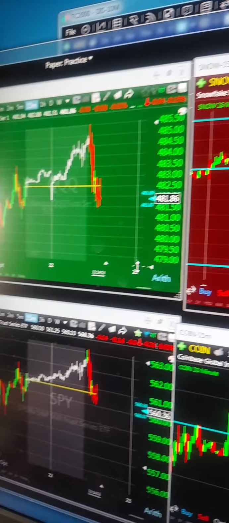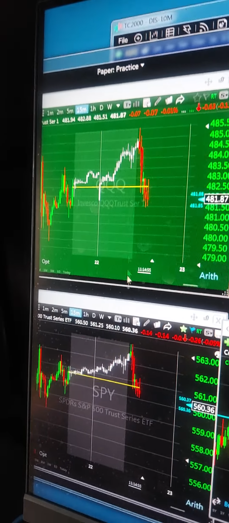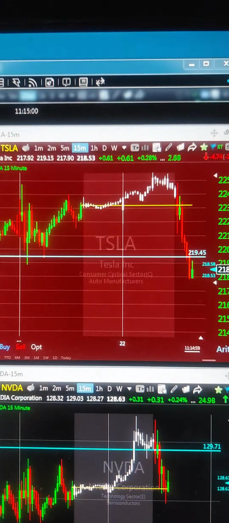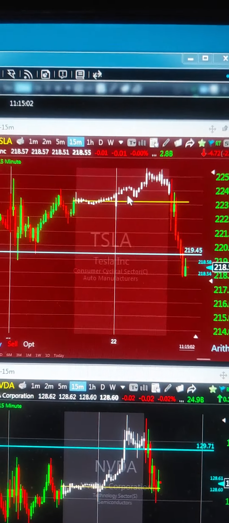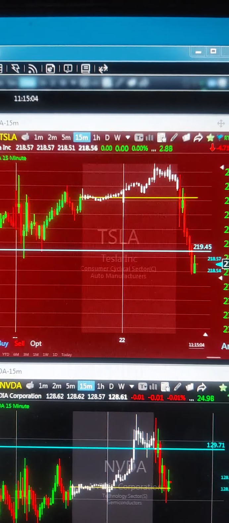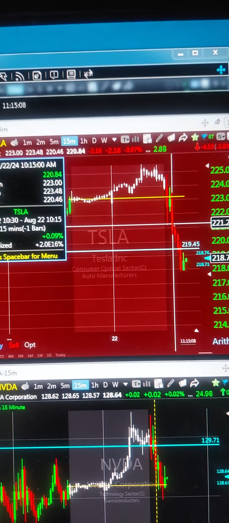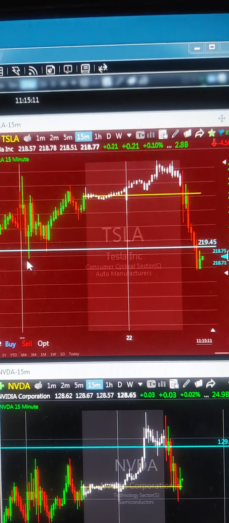So with the indexes showing me a little bit of a pullback today, I wanted to go with the weaker stock. Same thing with Tesla. That already tested the high the previous day out of the gates, and then immediately went down to the midpoint of that day, below the pre-market lows. And on this third bar, once it came down here, there was a high probability you're going to get an outside bar to the downside.